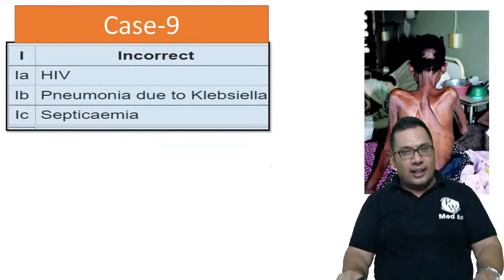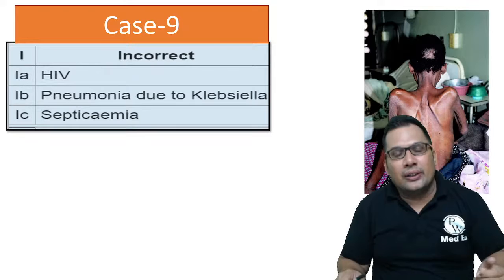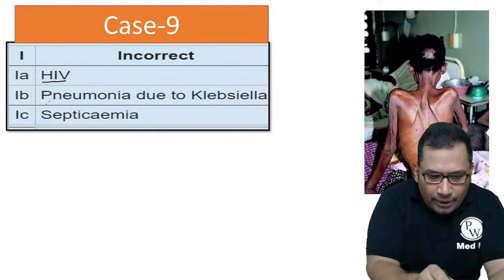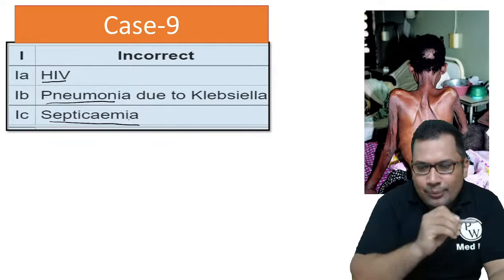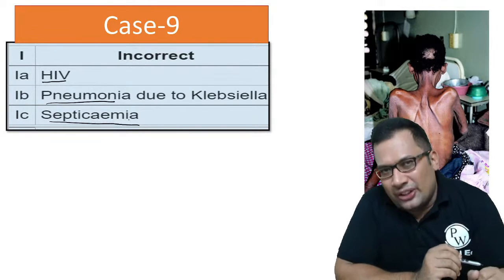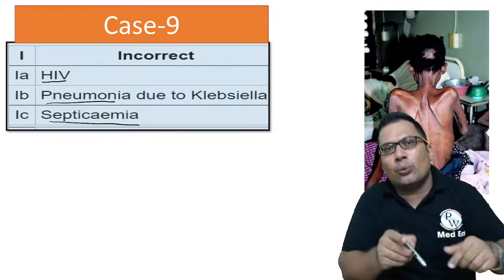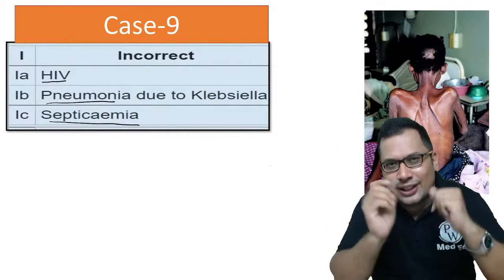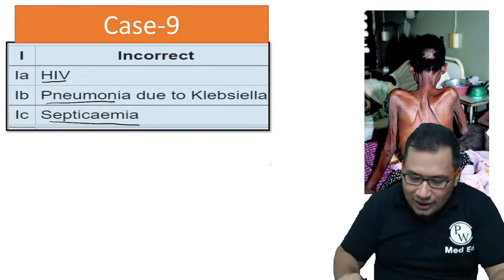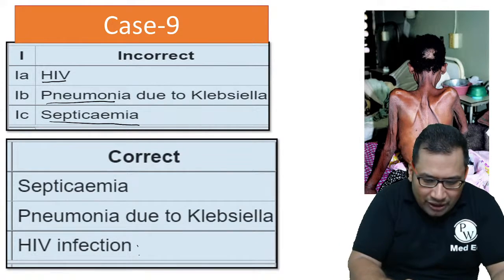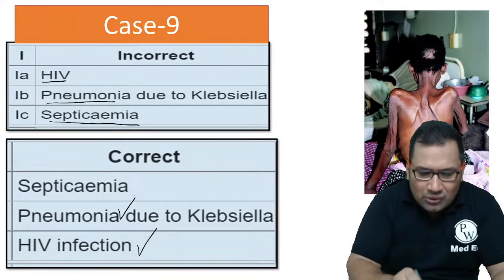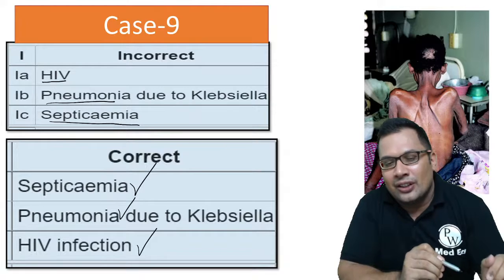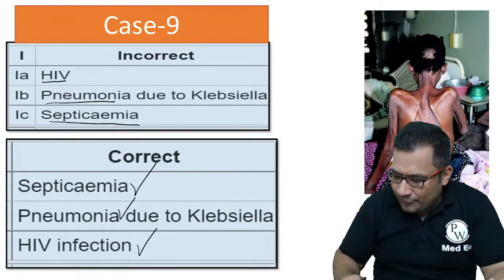One more incorrect certificate. What we can see here, it is mentioned 1A is HIV, 1B pneumonia, 1C septicemia. So the patient died due to septicemia, he mentioned it in 1C. Septicemia leading to pneumonia, how is it? Pneumonia leading to HIV, how is it? Completely wrong. So this should be HIV infection, HIV leads to pneumonia, pneumonia leads to septicemia. This is the correct sequence, the correct MCCD.